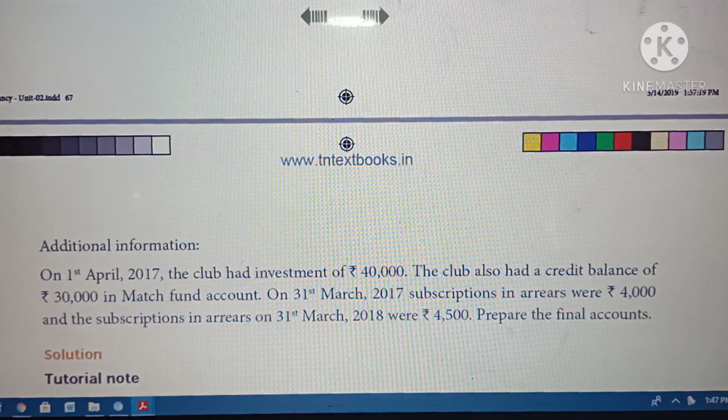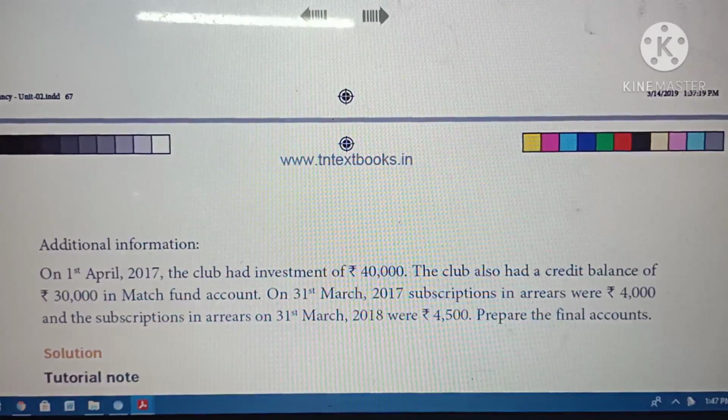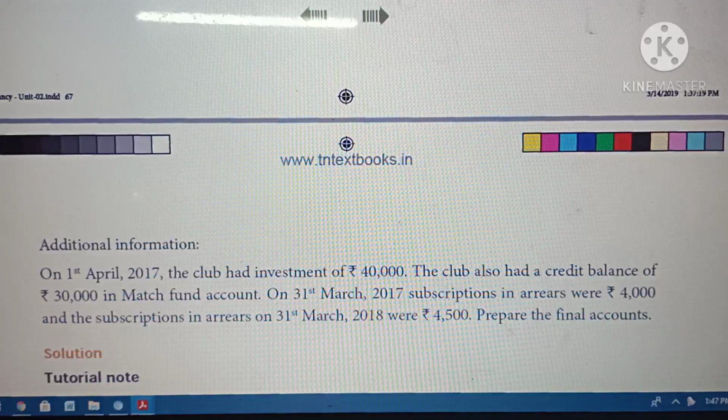The club also had a credit balance of 30,000 in match fund. This one is a special fund from the previous year. Then on 31st March 2017 subscription arrear was 4,000. 2016-17 outstanding arrear 4,000 they are given, and subscription in arrear at 31st March 2018, current year outstanding subscription, 4,500 they are given. If you go through the sum, they ask to prepare a final account.